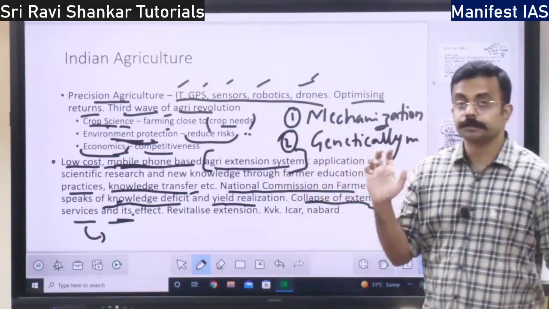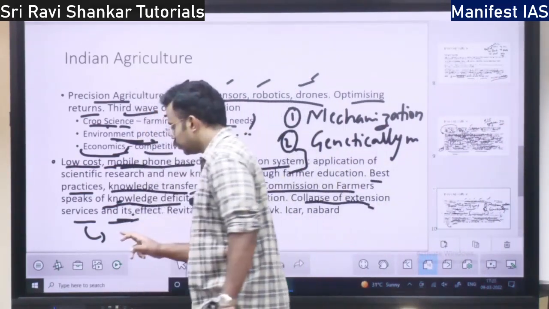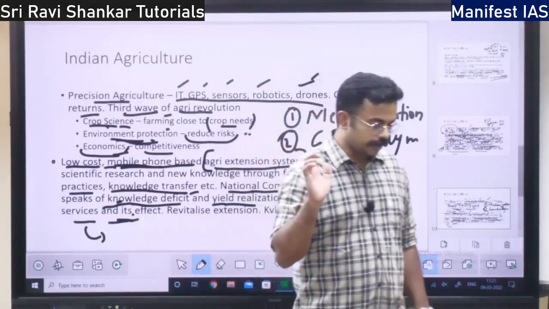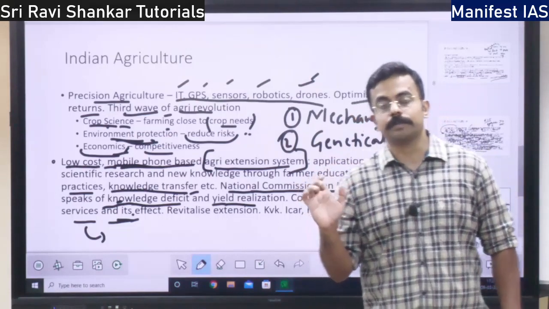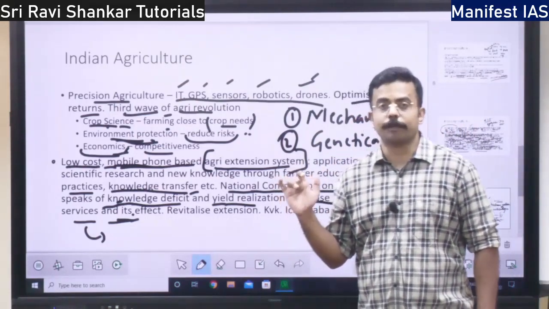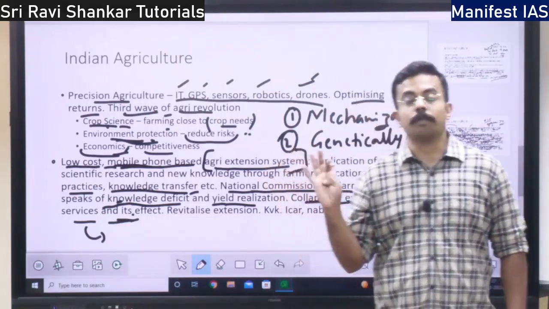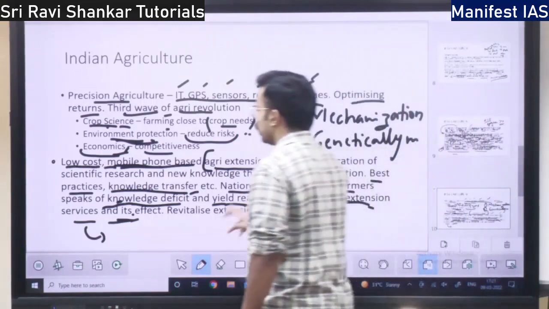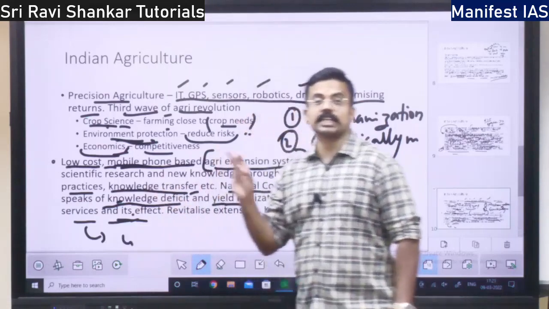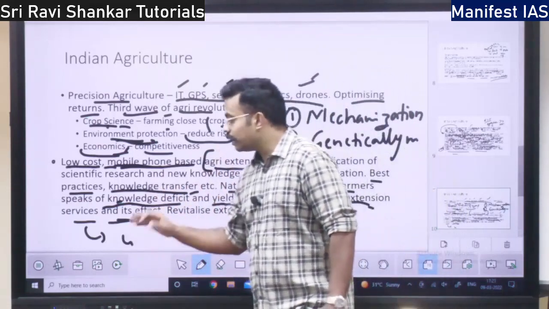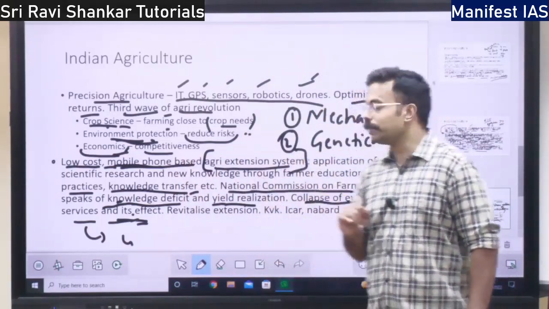Apart from that, less yield is one thing. Then there is no innovative agriculture. There is no scientific application. Apart from that, there is infestation of pests. There is unscientific use of fertilizers, right? There is non-optimum use of water. All these are the effects, including the less remuneration to the farmers. All these are the effects of the non-application or non-extension of the farm services.